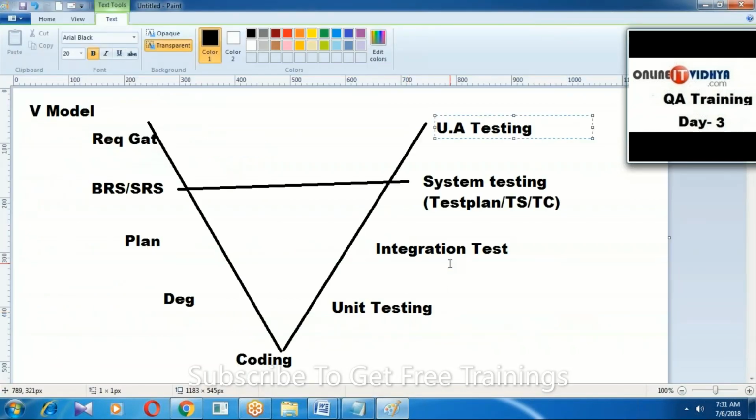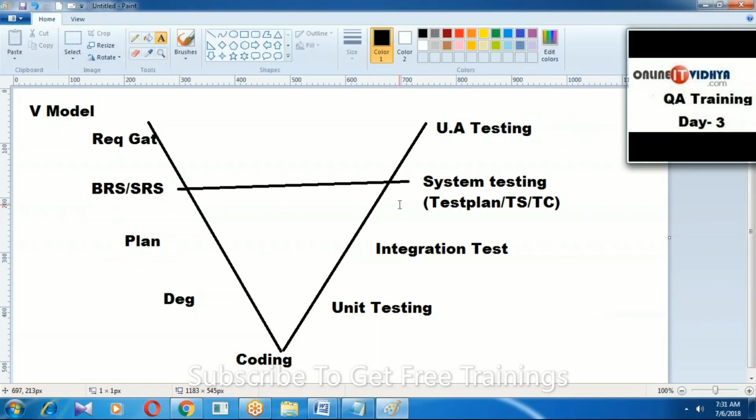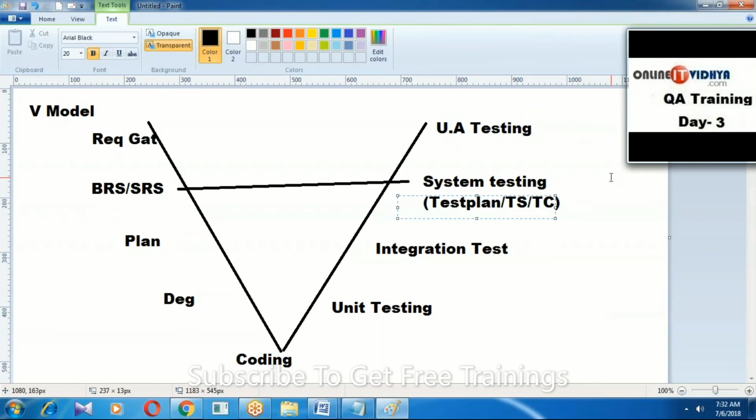I think you may have a doubt: without coding, without development, how is parallel testing possible? In parallel, the testing engineer is not testing, just preparing testing-related documentation such as the test plan, test scenarios, and test cases.